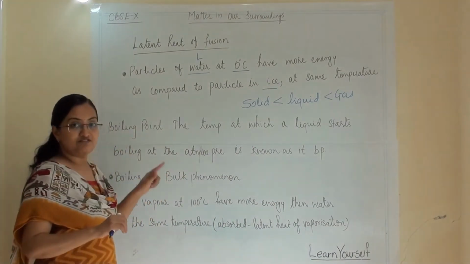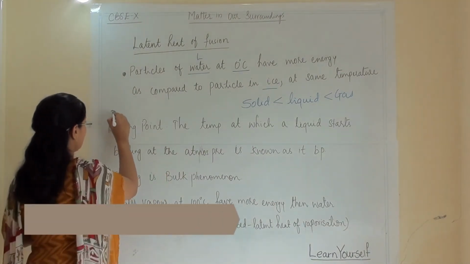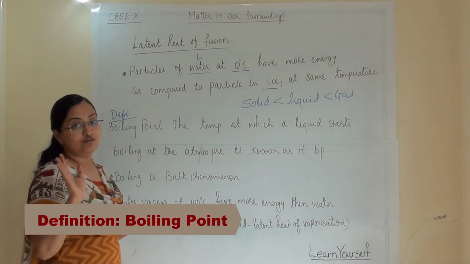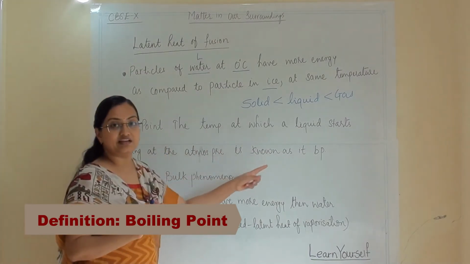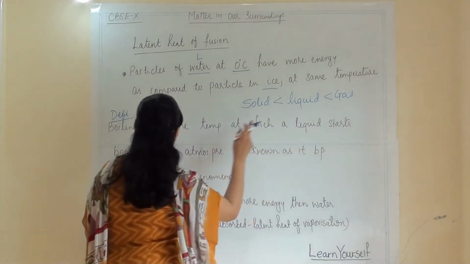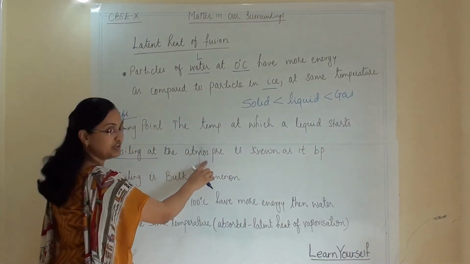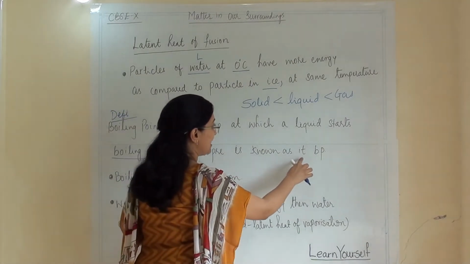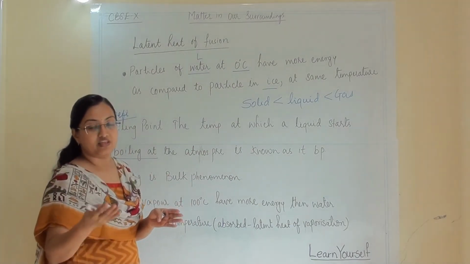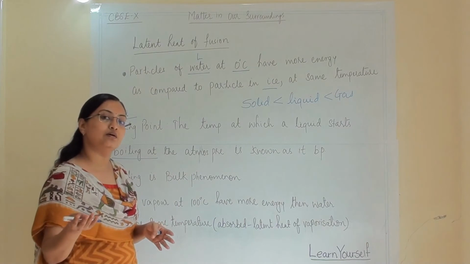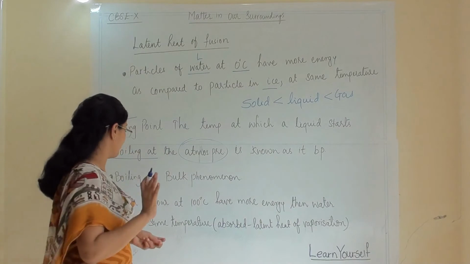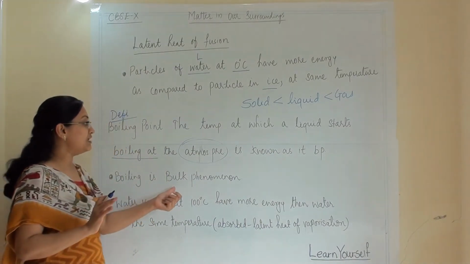Now we will see the definition of boiling point. Earlier we have seen the definition of melting point. The same way we are writing the definition of boiling point. The temperature at which a liquid starts boiling at atmospheric pressure is known as its boiling point. When it starts boiling, that temperature is known as its boiling point, and it has to be at atmospheric pressure.